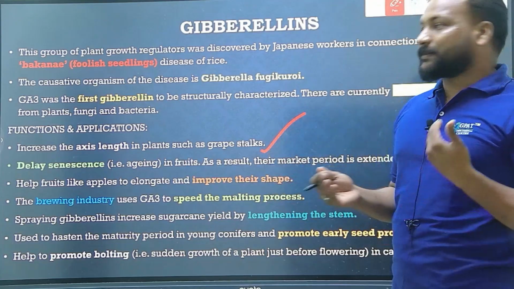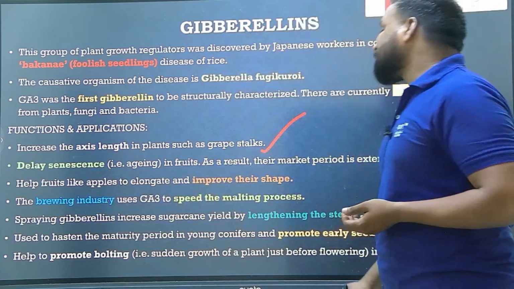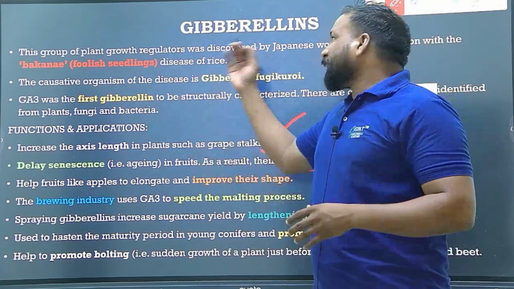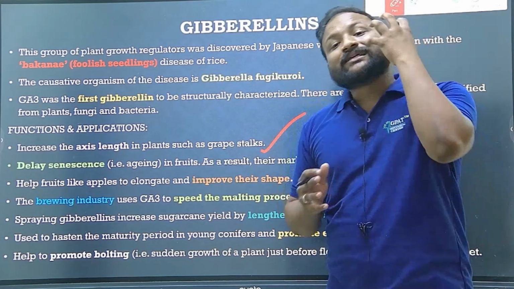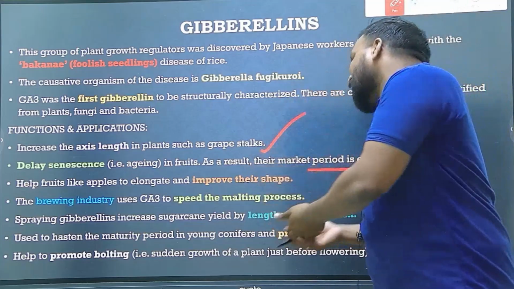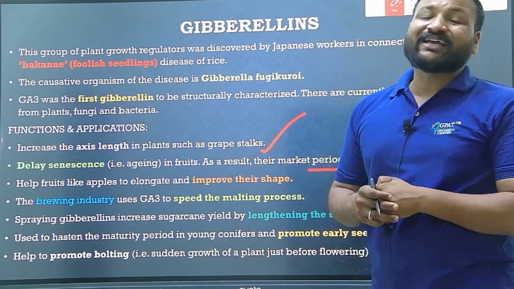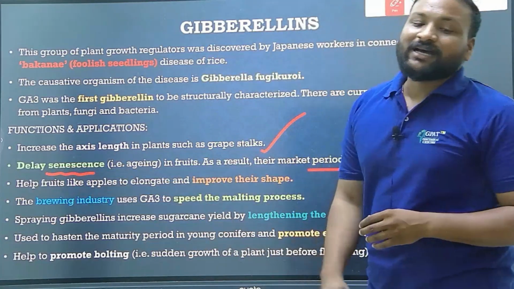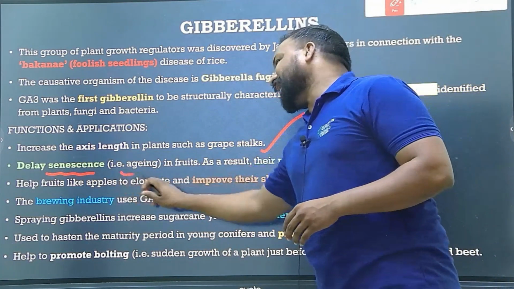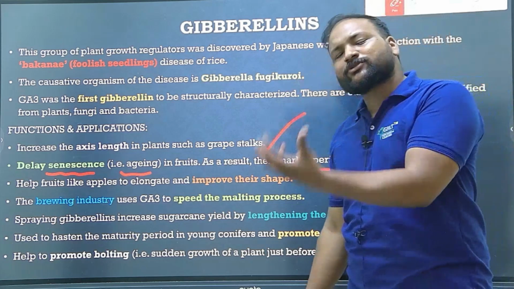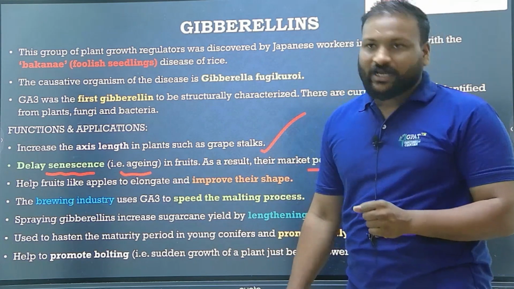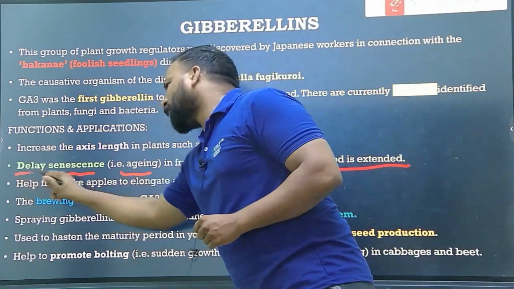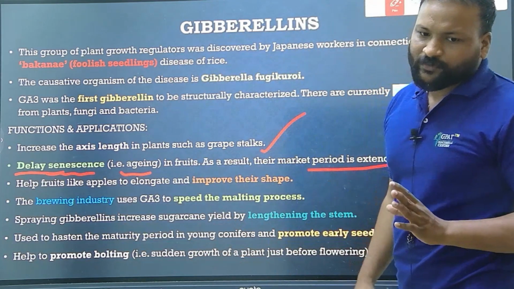Yes, they are useful and applicable, and also to delay the senescence of fruits, resulting in the market period being extended. If you use gibberellic acid, we can increase the shelf life of the fruit, which means we can delay the senescence, delay the aging in the fruits, so the fruit seems very fresh. So gibberellins are also used to delay senescence. Very, very important. The points I've underlined, you should remember. Okay, very good.